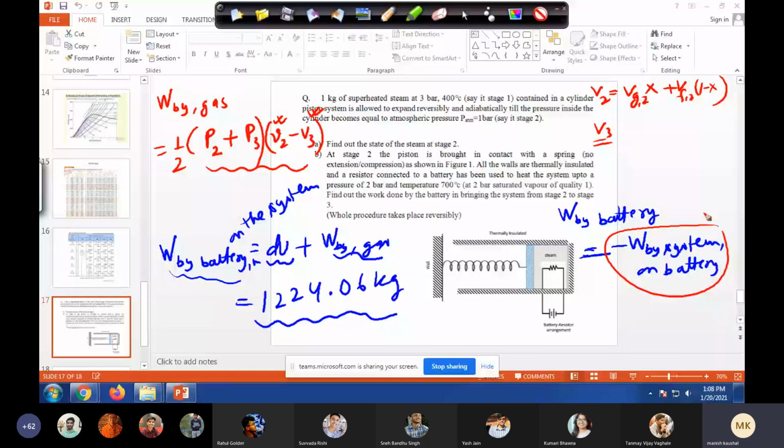So that's why this sign should be positive. Battery is doing positive work, not our system. System is receiving that work. That's the convention we follow: when our system does some work, it is positive, and when work is being done on the system, it becomes negative for the system, and for the external agent doing work on our system, it becomes positive. So the way I have taken it, the battery is an external agent.